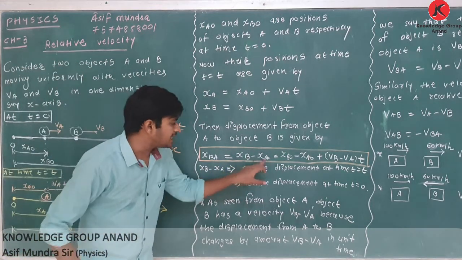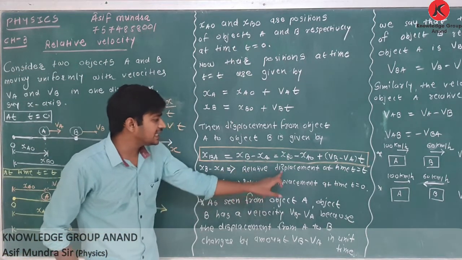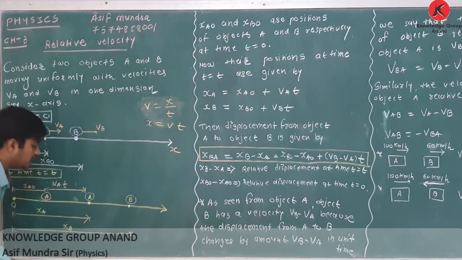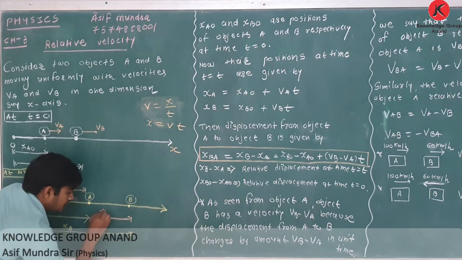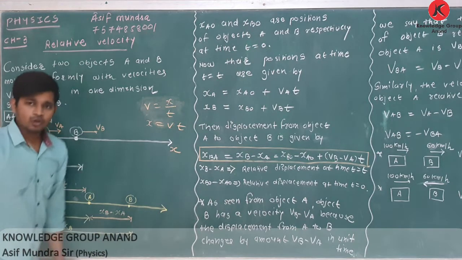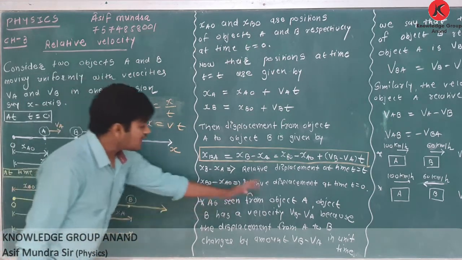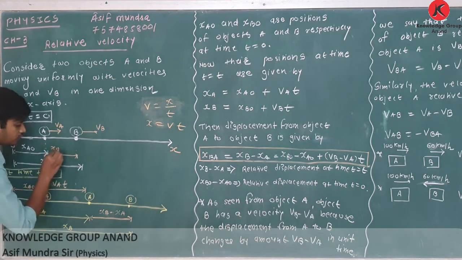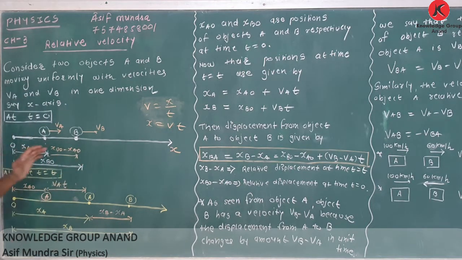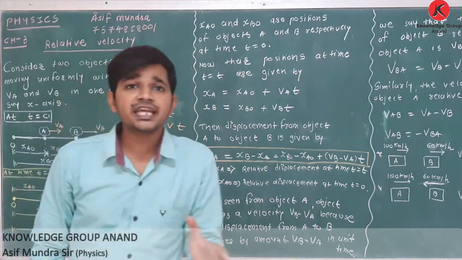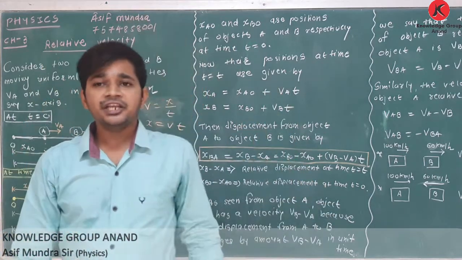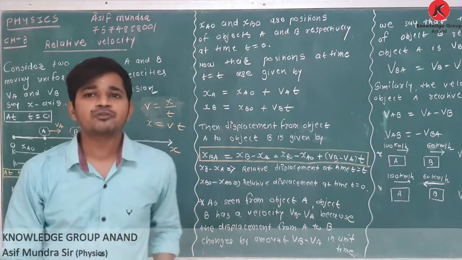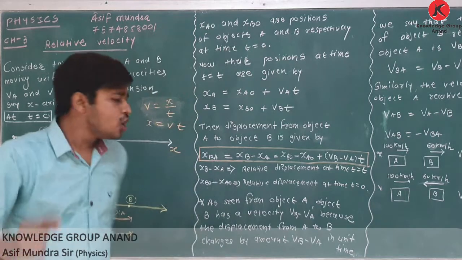Where what is XB minus XA? XB minus XA is the relative displacement at time t. What is the distance between A and B? It is called XB minus XA. Similarly, XBO minus XAO is the relative displacement at time t equal to 0. You can also say it is the initial distance between the two objects. And XB minus XA is the final distance between the two objects.